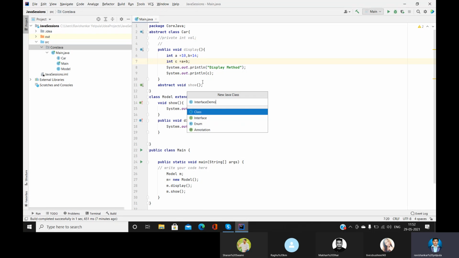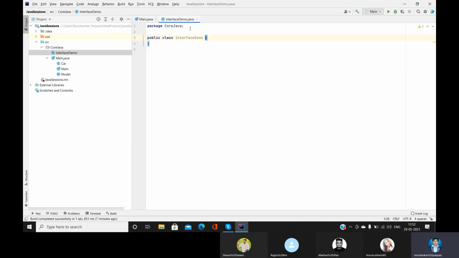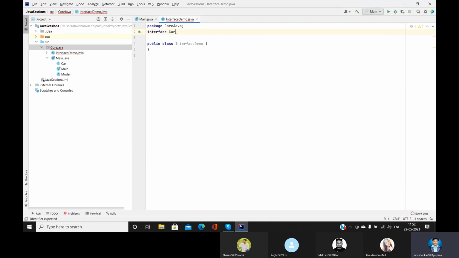Interface demo. So what are we going to do? We are going to define the interface. Interface car.